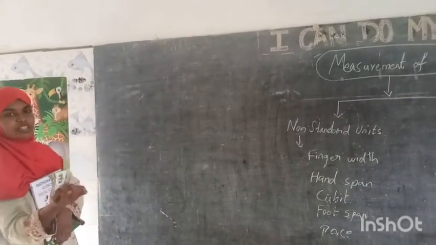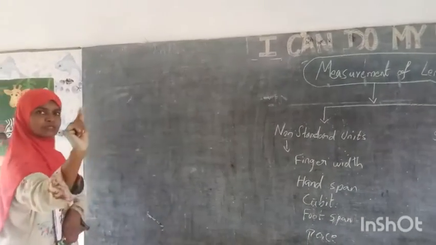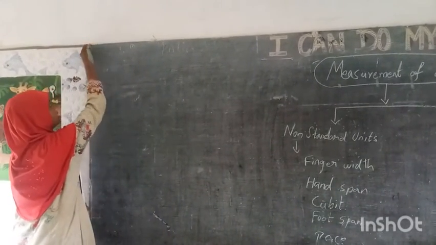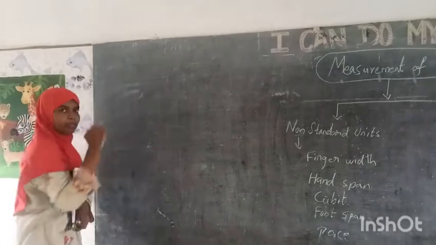Then finger width is also there. Finger width means this much. See here, this is my finger width, right? This is one, then this is two. Like that I can make it.